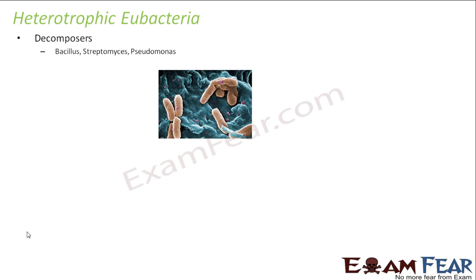Okay, so now let us look at, that was autotrophic bacteria, right? Now let us look at some heterotrophic eubacteria. As I said, heterotrophic can be saprophytes or parasites. So let us look at the decomposers.